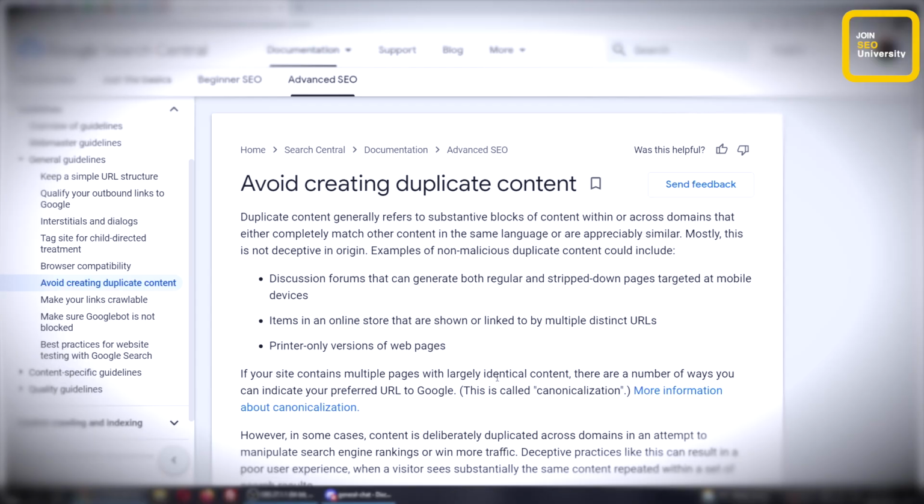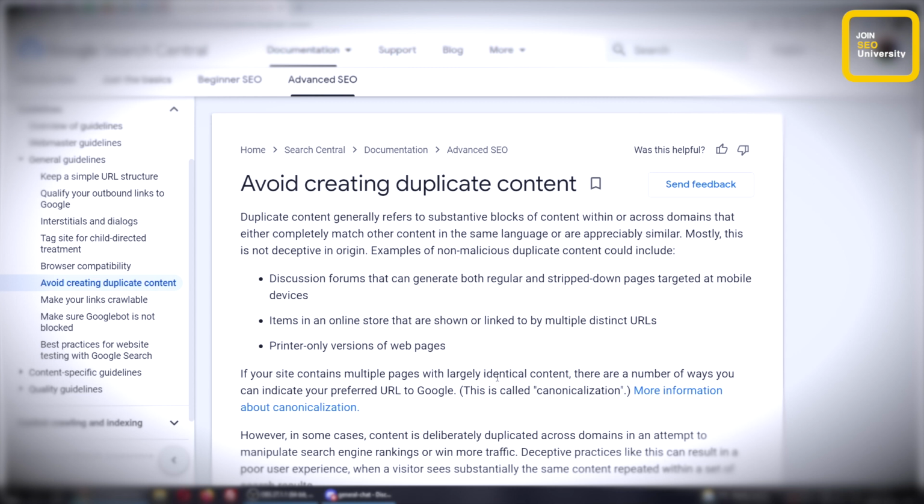The next suggestion from Google is to avoid creating duplicate content. Duplicate content is any block of text which is substantively similar to any other block of text. It has to be more than 50% of your page. If you just have 30 or 40% duplicated, you probably would be fine. And you can also put other blocks in between, and that's another way to avoid duplication.